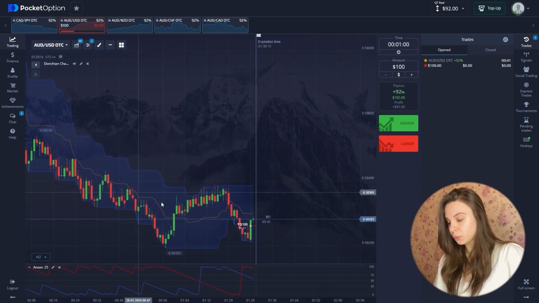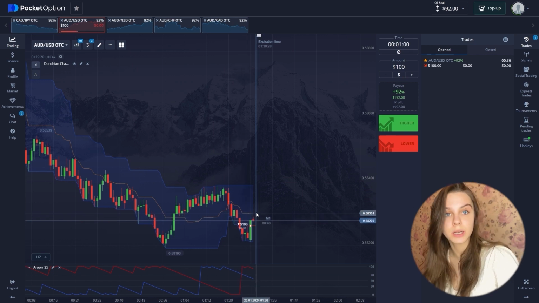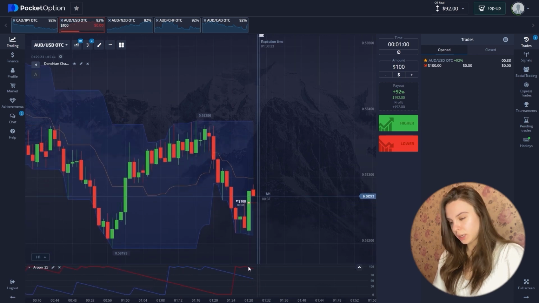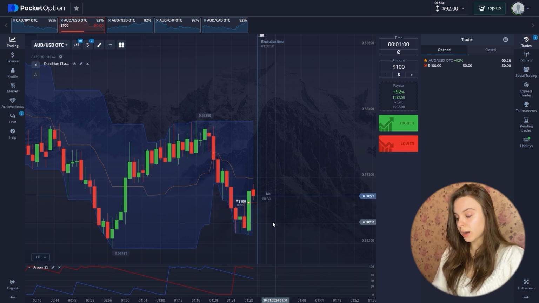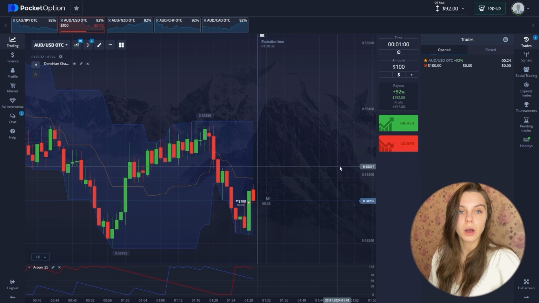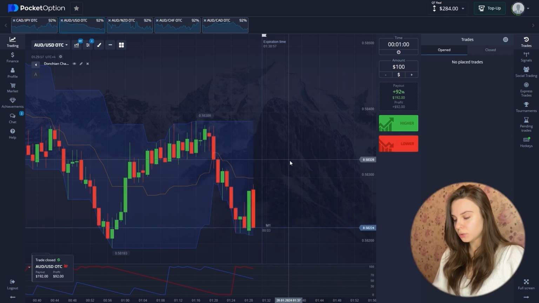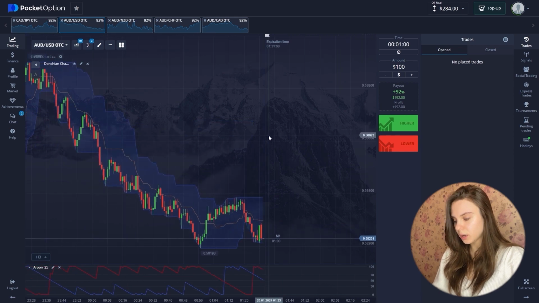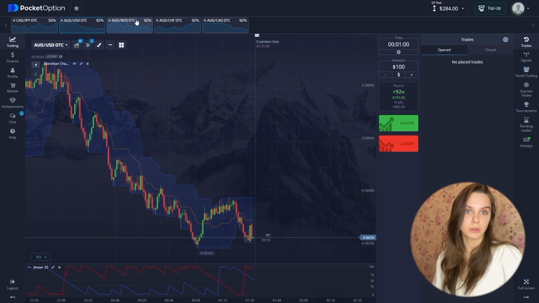According to the Donchian channel, we see that we're staying below our average line, which is a very important indicator. According to the Aroon, we also see that our moving line has passed the peak of the red and headed to the lower position. These are the total signals for opening a down trade. Let's look at our chart, and we see that this transaction has closed in a plus, and we immediately switch to the next currency pair.